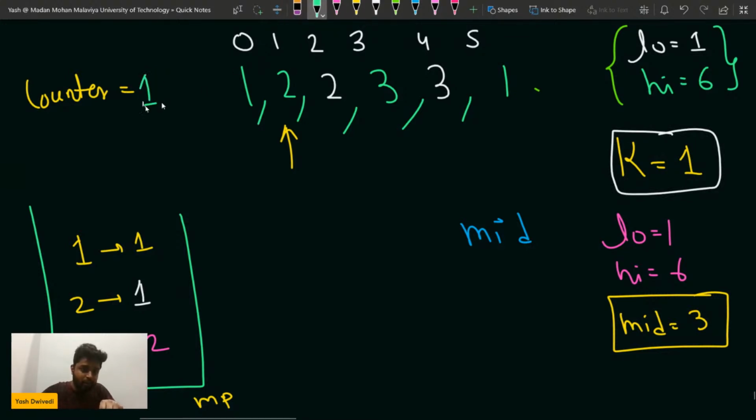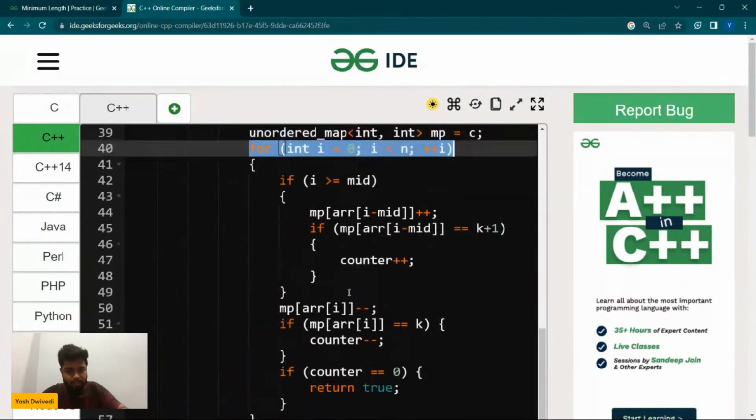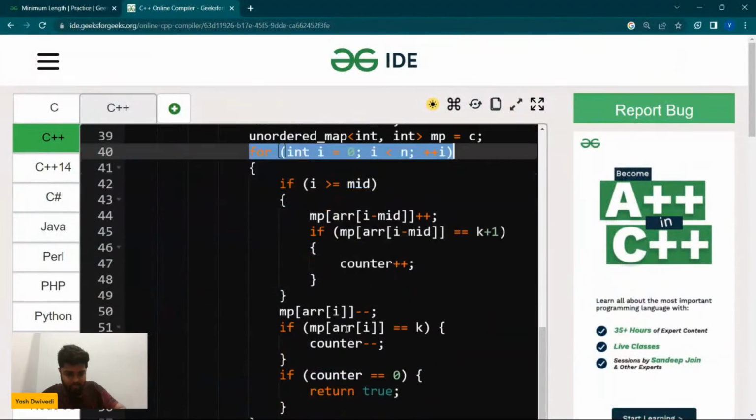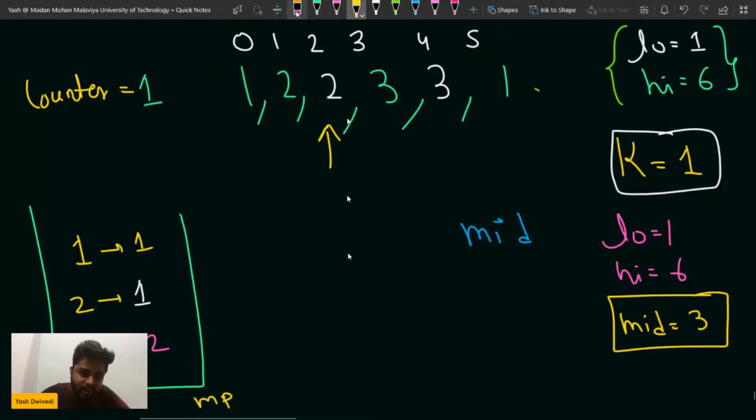Then when I move to the next element, again I decrease the frequency, because I'm trying to remove this segment. So the frequency of this 2 becomes 0. Because I've tried to remove it, but still the counter is still 1.